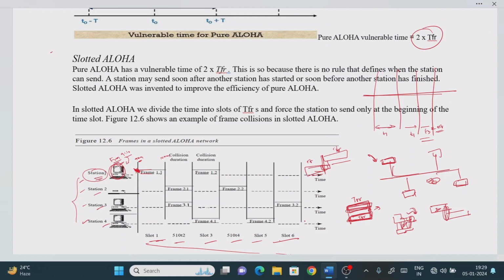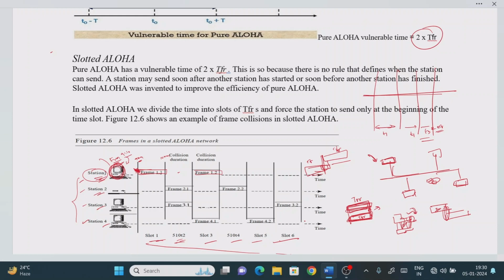Now see that station 1 is sending the 2 frames at what time interval? At the beginning of the first slot as well as the third slot. If you ask what it is doing in the second slot, we are assuming that station 1 has no frame at this particular time period, so it is not sending data. Simple thing. If it has a frame to send, it will send. If it doesn't have a frame to send in that particular time slot, it will keep quiet because it doesn't have a frame. That is the simple meaning.